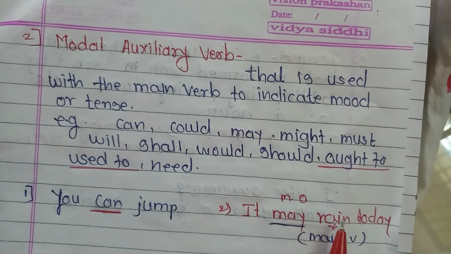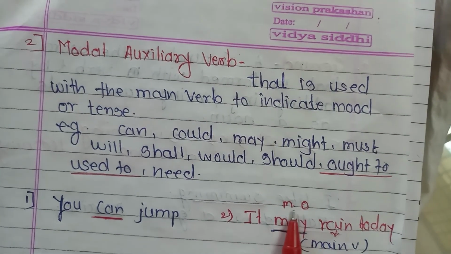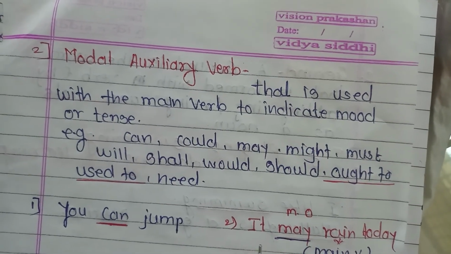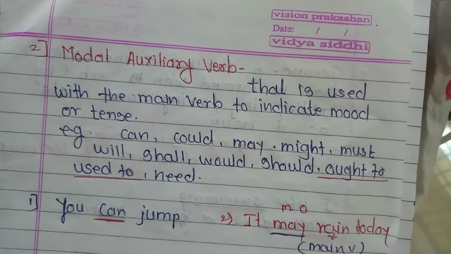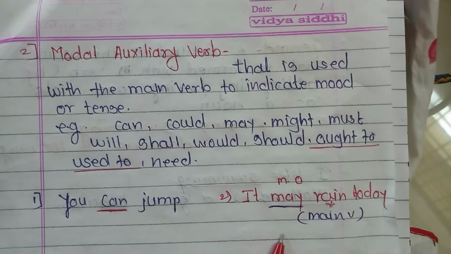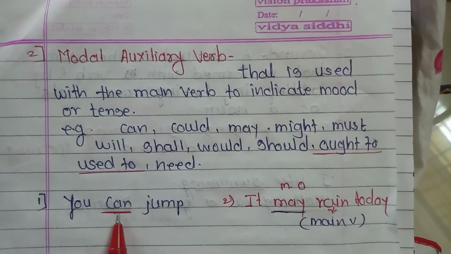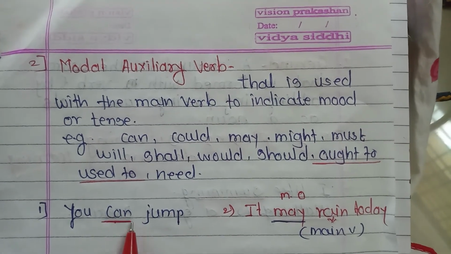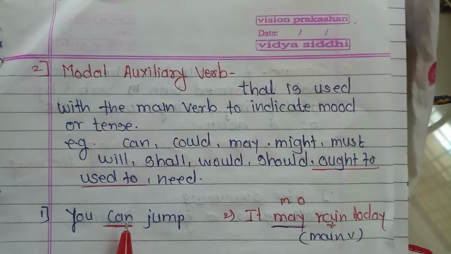In this sentence, rain is the main verb and may is working as a modal auxiliary verb, and it is telling us the possibility: today it may rain. And in this sentence, can is working as a modal auxiliary verb and it indicates the tense or mood of the sentence.